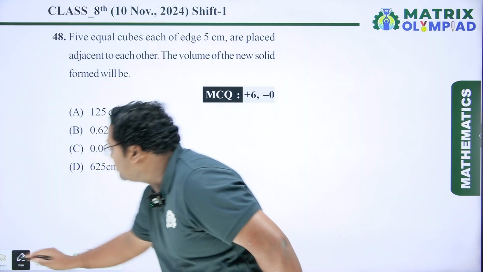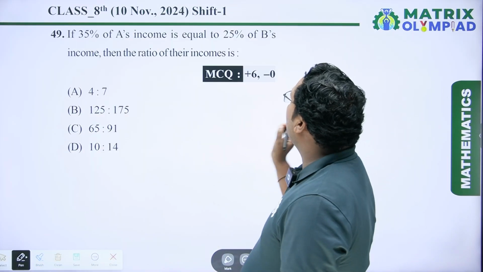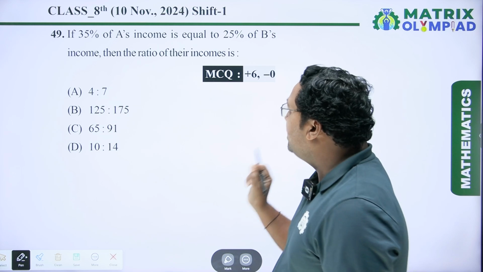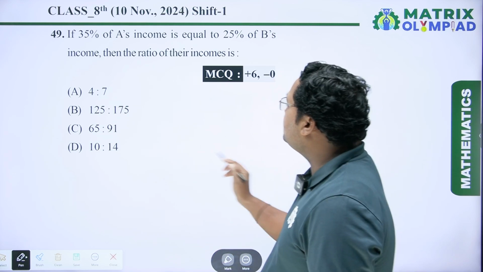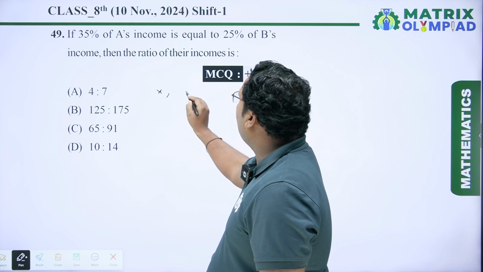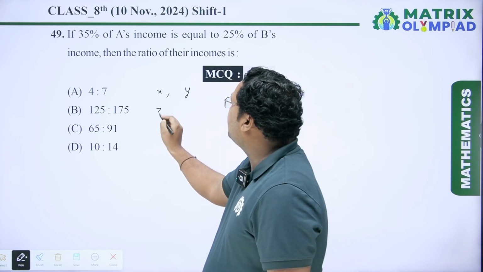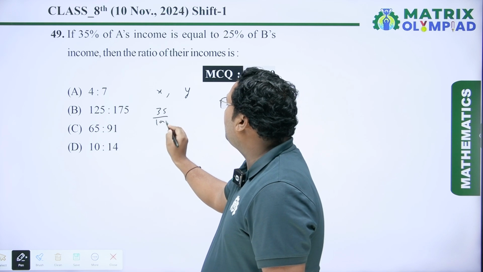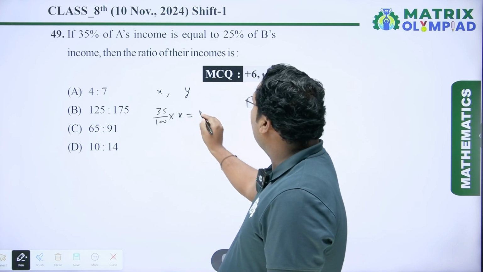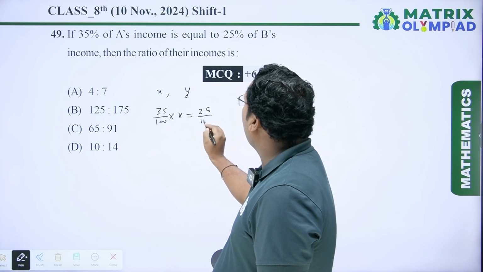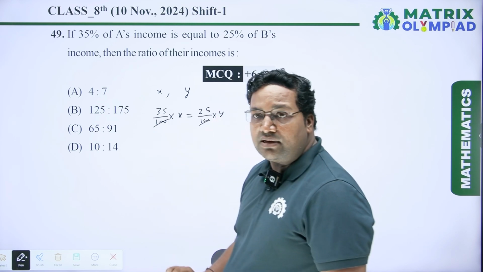Now coming to the next question. If 35% of A's income is equal to 25% of B's income, then the ratio of their income is. So let us assume A's income is X and income of B is Y. So 35% of A means 35 upon 100 into X is equal to 25 upon 100 into Y. This 100 and 100 are cancelled out.